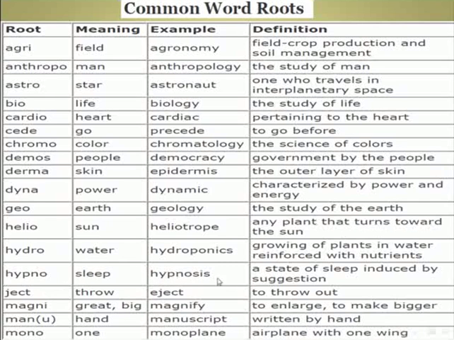Example, hypnosis. The definition for this: a state of sleep induced by suggestion. Root ject, meaning throw. Example: eject. Definition for eject: to throw out.